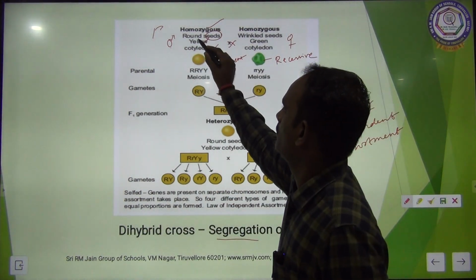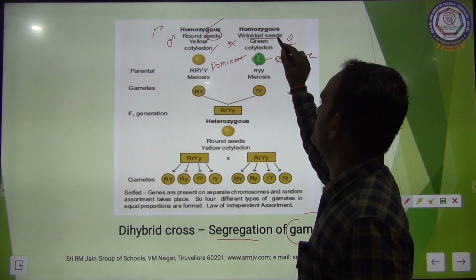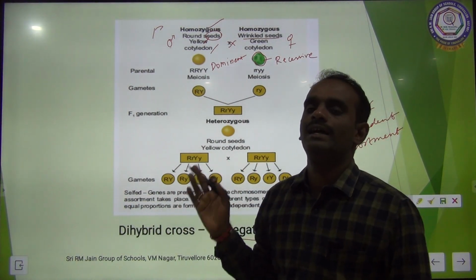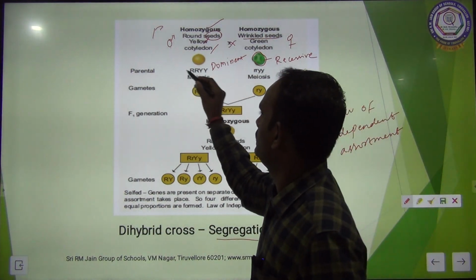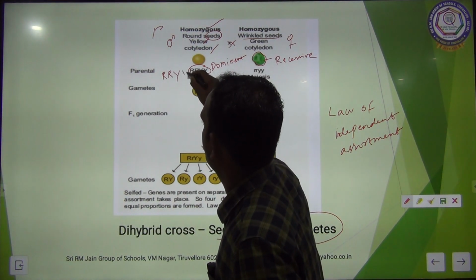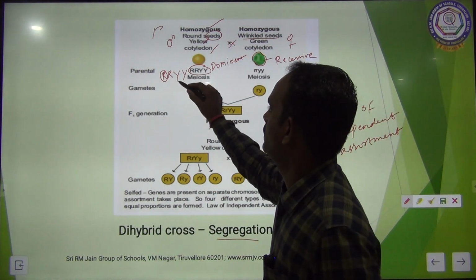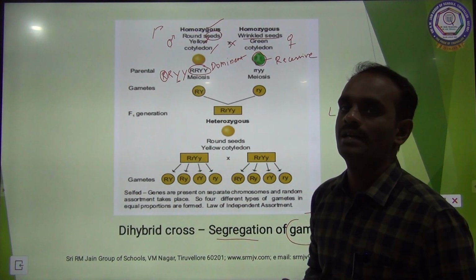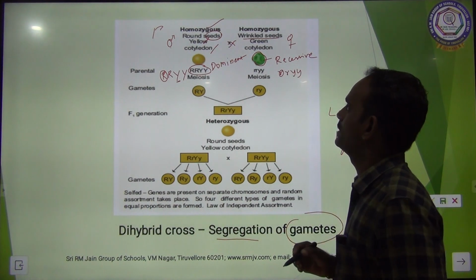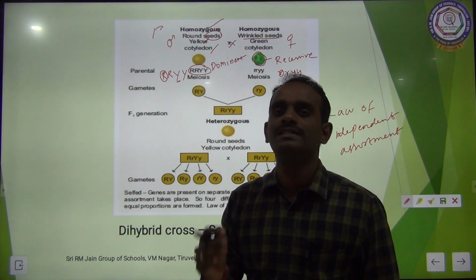See here, round seed yellow cotyledon homozygous crossed with wrinkled seed green cotyledon. See, the shape of the seed is wrinkled and the color is green. The parent genotype is RRYY. R represents the round seed and capital Y denotes the yellow color. Here small r, small y. Small r represents the wrinkled seed and small y represents the green color.